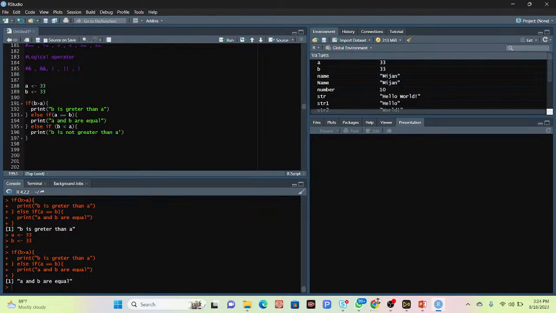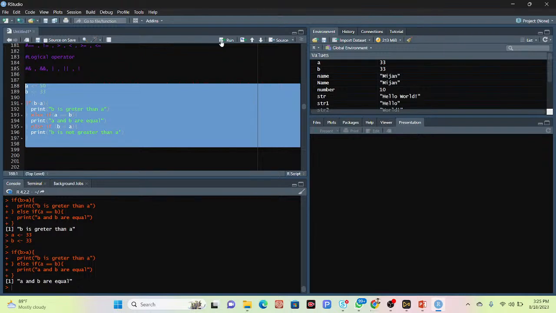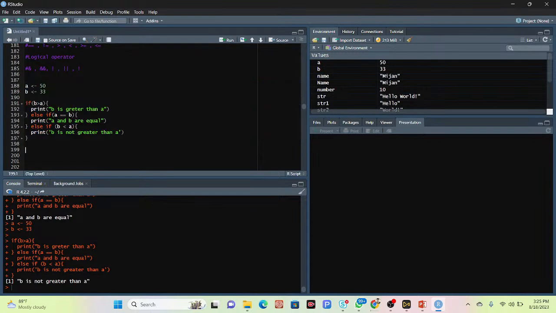Now suppose I put 50 and click run again. This time we can see it says the result b is not greater than a. So it checks and the last statement is true, that's why it prints b is not greater than a. So we can also use more conditions, if, else if, else if, and we get the result.